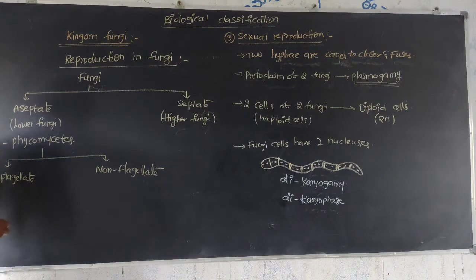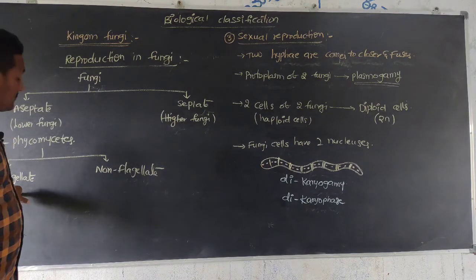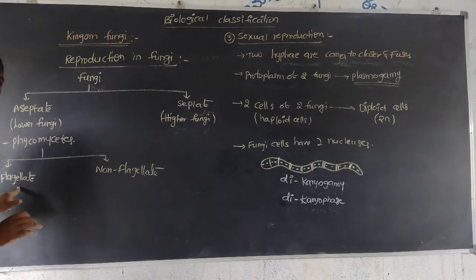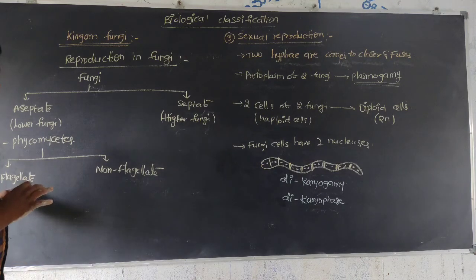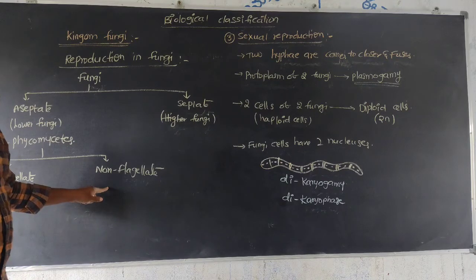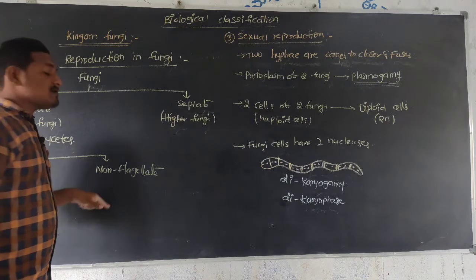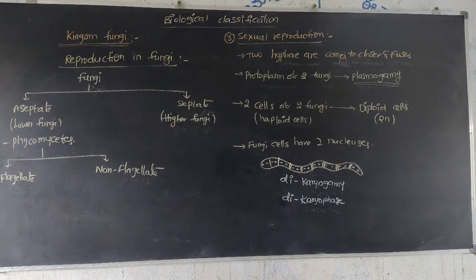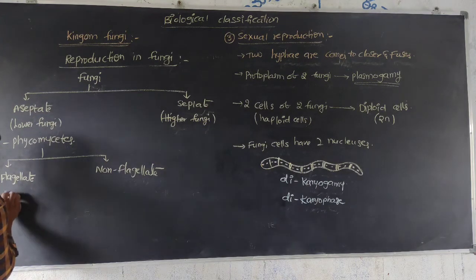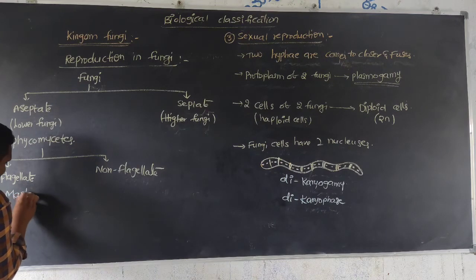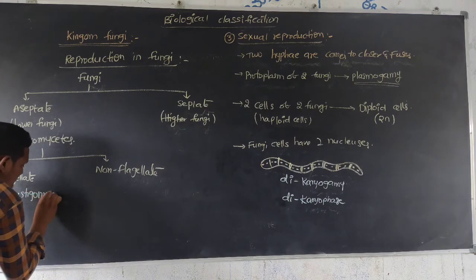Some of them have flagella, that is flagellate. Some do not have any flagellum, so that is non-flagellate. These flagellate members are also called mastigomycetes.